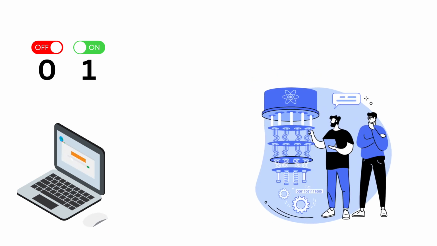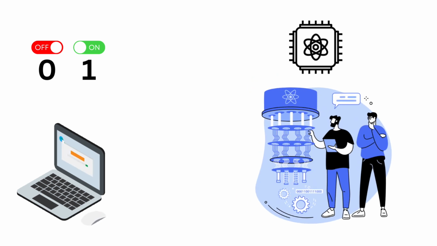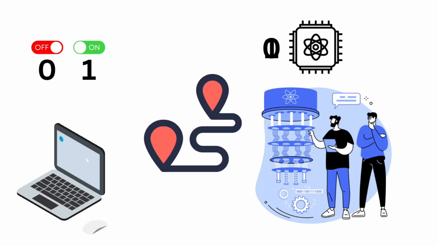In classical computing, information is processed using bits, which can represent either a 0 or a 1. Quantum computers, on the other hand, use quantum bits, or qubits, which can represent both a 0 and a 1 at the same time. This property, known as superposition, allows quantum computers to perform certain calculations much faster than classical computers. That all sounds complicated.